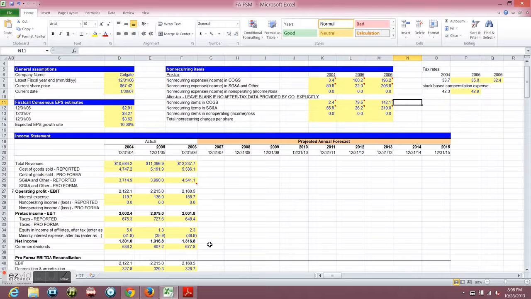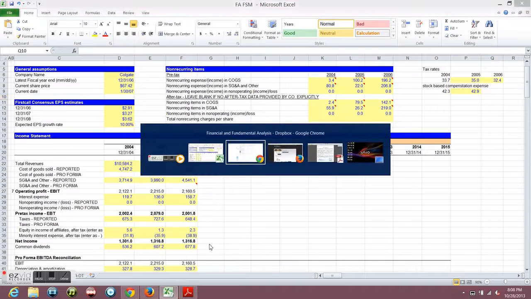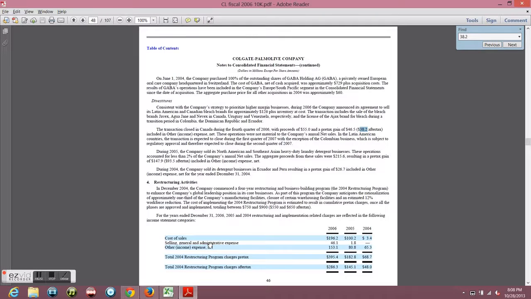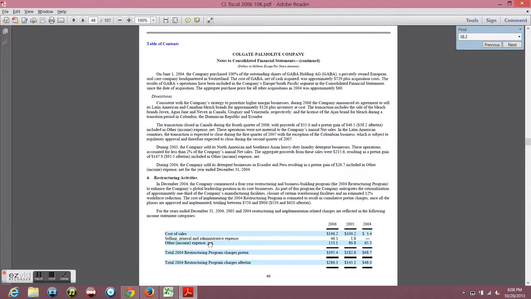Hey guys, okay, we're almost there. Now the only thing we have to do is play around with the stock-based compensation. You'll notice that we don't have one for 2006. Why? I'll explain that in a bit. Let me first show you something interesting on the 10-K. To me it's interesting.